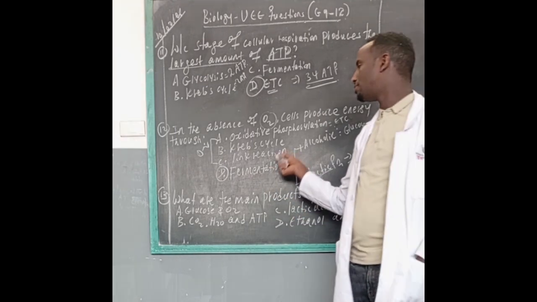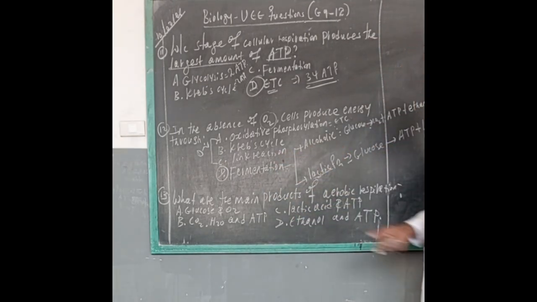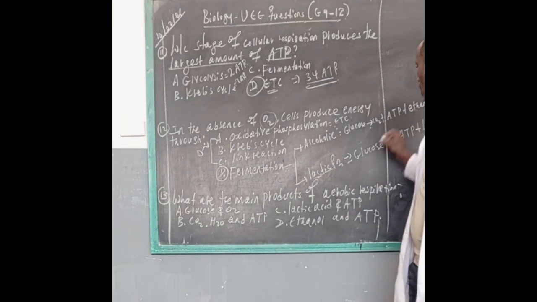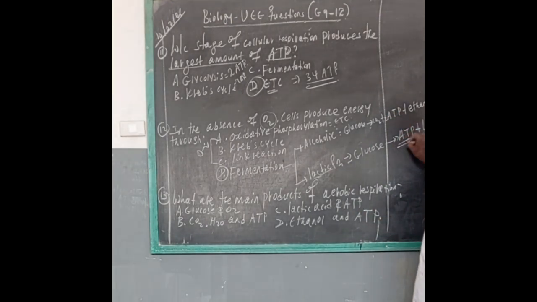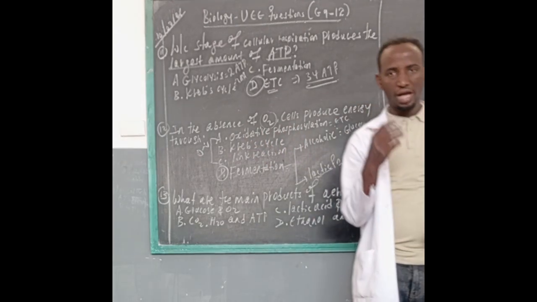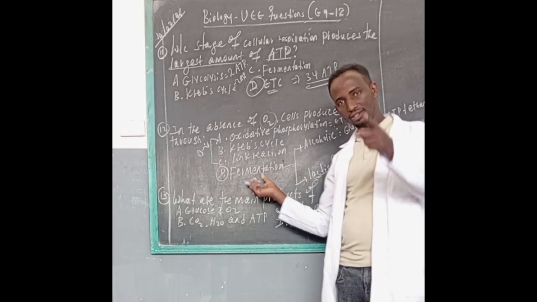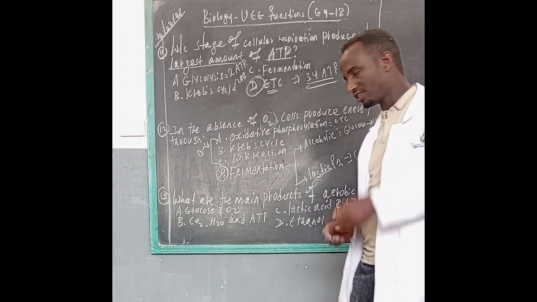But how many ATP molecules can be produced during alcoholic fermentation and lactic fermentation? Only 2 ATP molecules can be formed. So, in the absence of oxygen, cells produce ATP by fermentation. The answer is fermentation.